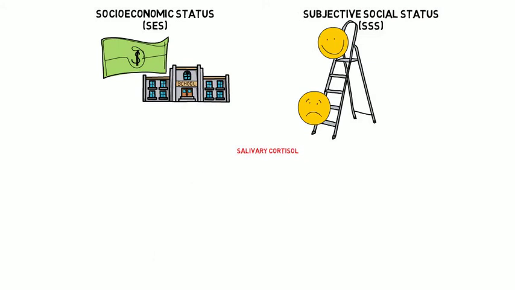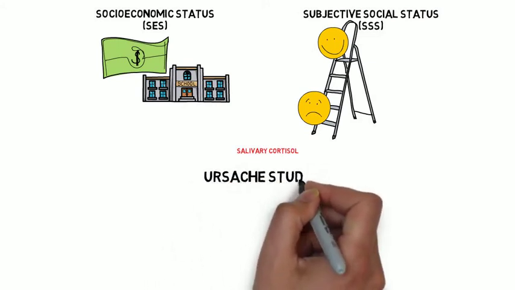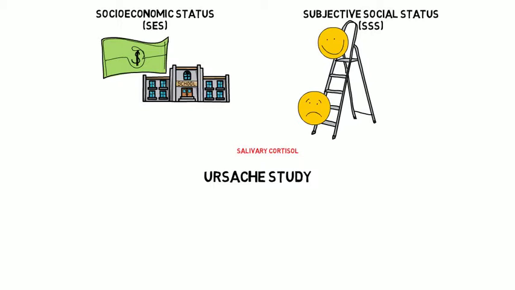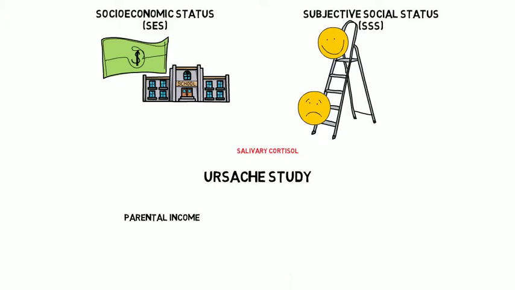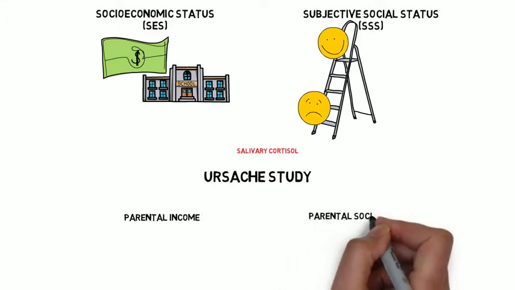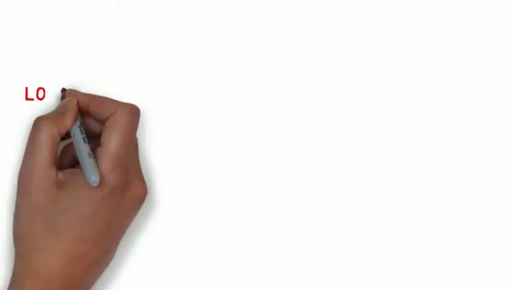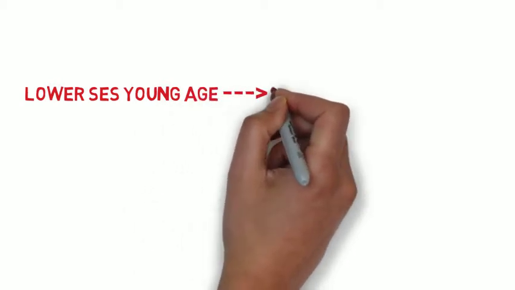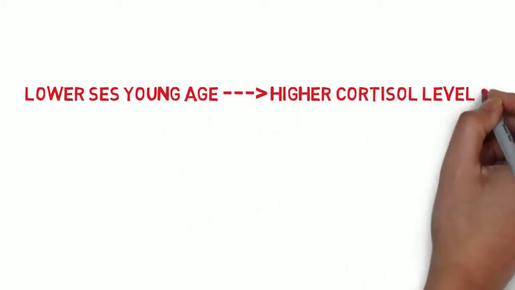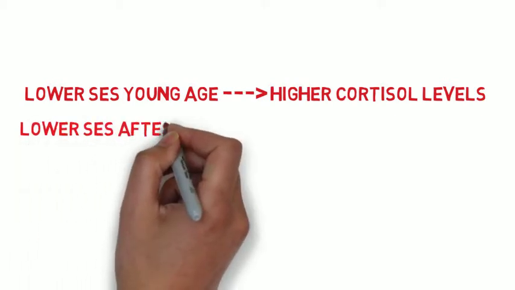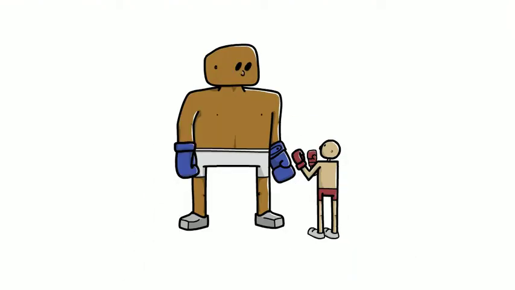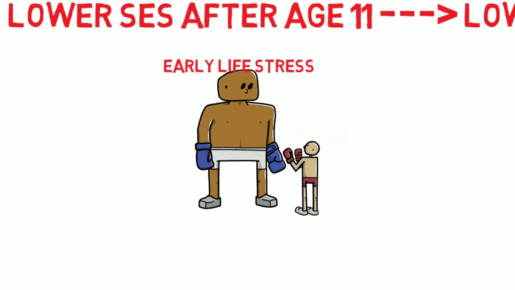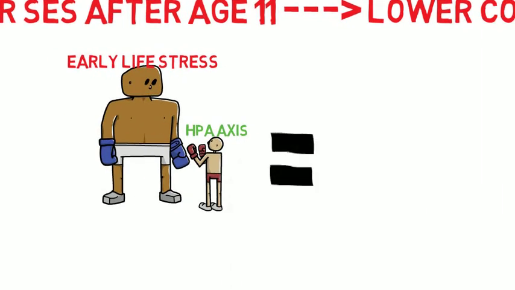For example, in a cross-sectional study by Alexandra Ursaci, they measured salivary cortisol levels in 82 children from diverse backgrounds. They recorded objective factors like parental income and education levels, as well as subjective factors like parental social status and perceived stress. Additionally, they tested executive functions like working memory, inhibition, and attention set shifting. Results indicated that in young children, lower SES was in fact associated with higher cortisol levels. Interestingly, the data seemed to flip at age 11. Those in low SES households showed lower cortisol levels. A proposed mechanism for this finding is that early overactivation puts wear and tear on the HPA axis, making it less responsive, hence the switch from hyper to hypocortisolism around the time of puberty.